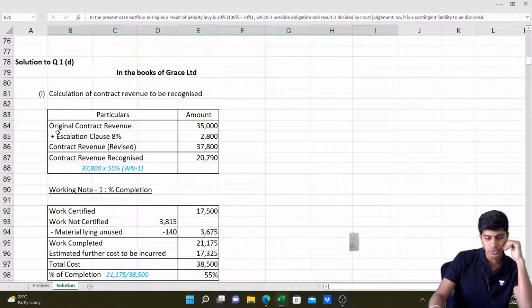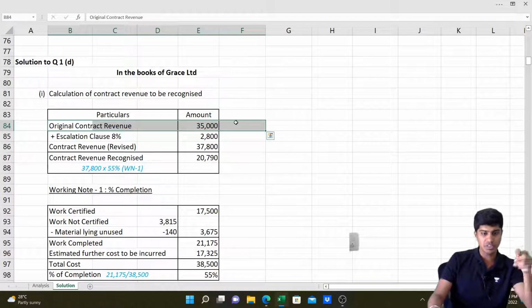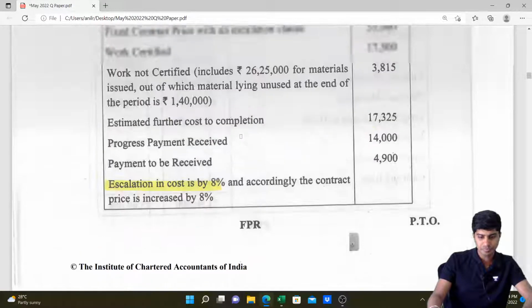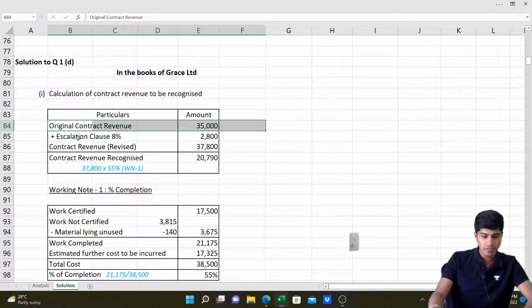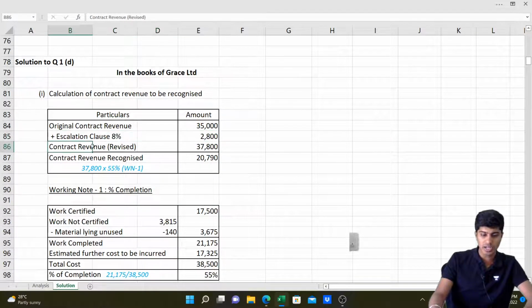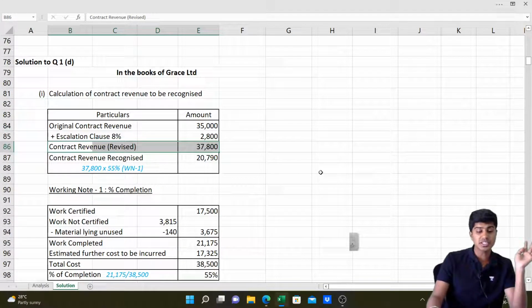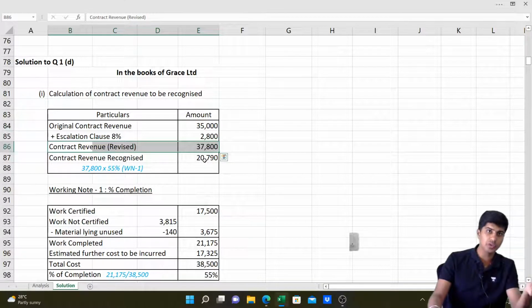Chalo, let's see the solution. Original contract revenue is 35,000. It's here. Have a look. Now we are going to add escalation clause of 8%. When I add escalation clause of 8%, total contract revenue revised, or new contract revenue after considering escalation clause, becomes 37,800. On this, we'll apply percentage of completion to arrive at contract revenue to be recognized.